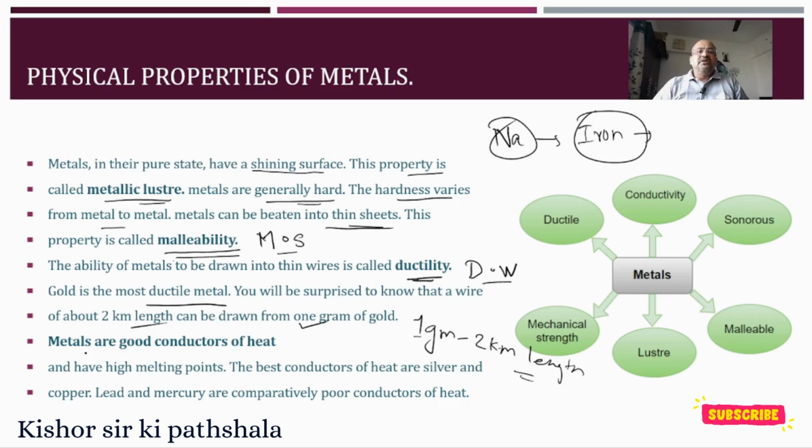We are going to see some experiments which will show us that metals are good conductors of heat, and metals have high melting points. The best conductors of heat are silver and copper. Lead and mercury are comparatively poor conductors of heat. Metals have ductility, are good conductors, and have sonority, which we are going to see. Malleability and luster we have already seen. And they have mechanical strength.